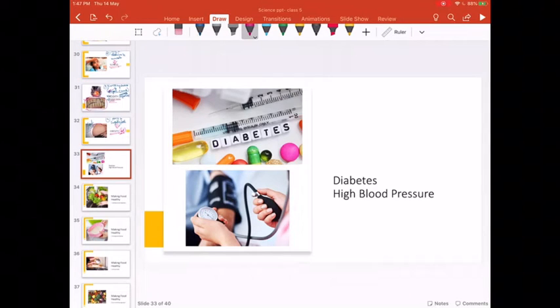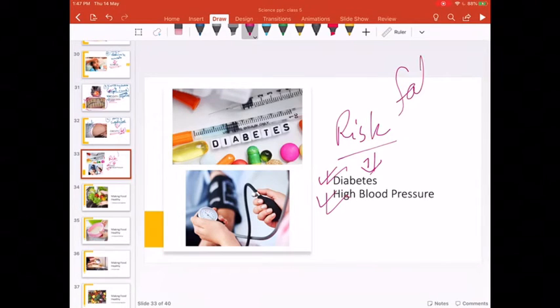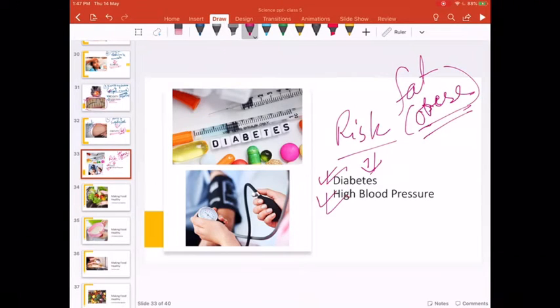Next, if you eat too much of junk food, that increases the risk of what? Risk of diabetes, risk of blood pressure, because you will become fat, you will become obese. And if you become obese, obesity causes these two diseases.